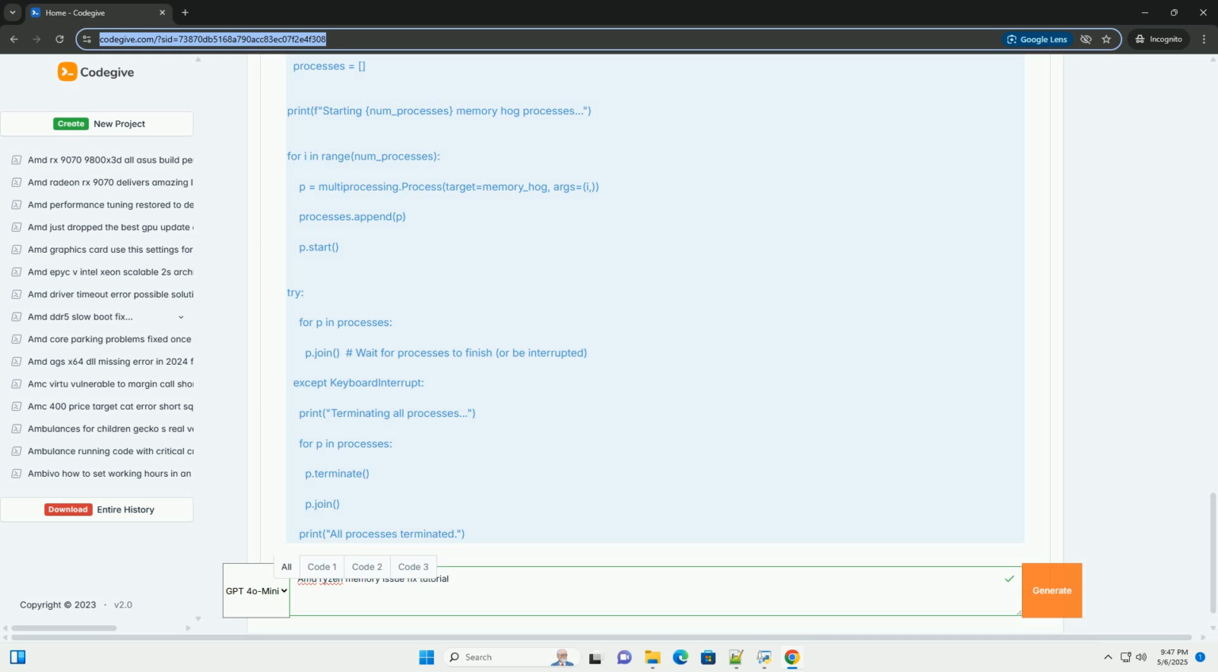Start with safe settings. If XMP/DOCP is failing, start with the following settings as a baseline. Speed: reduce the memory speed to the next lower supported value. Example, if your RAM is rated for 3600 MHz and XMP is failing, try 3200 MHz or 3000 MHz.